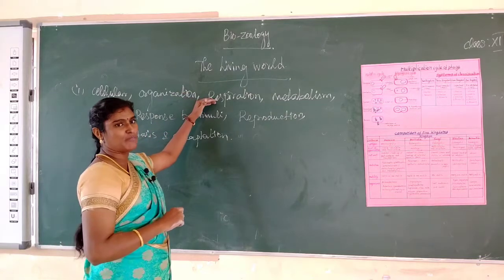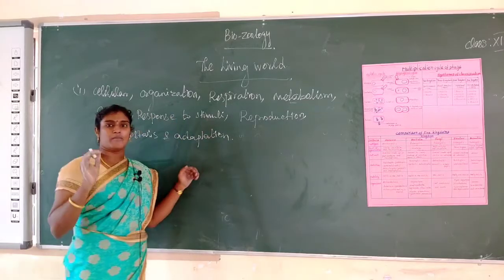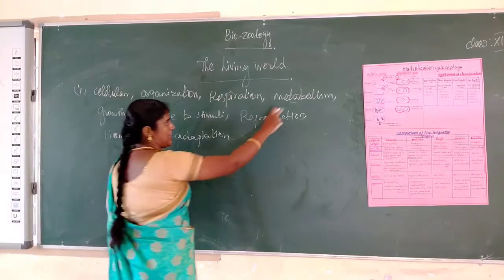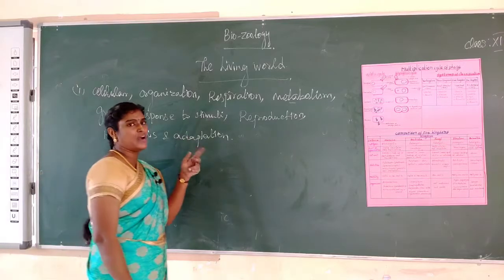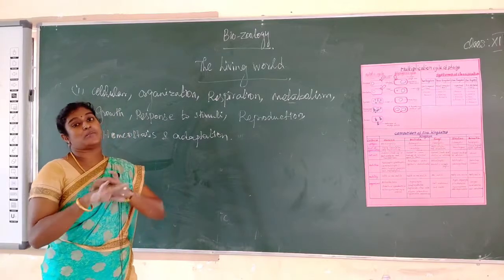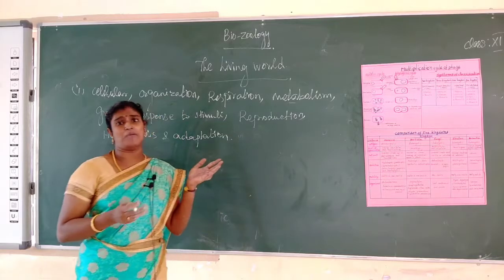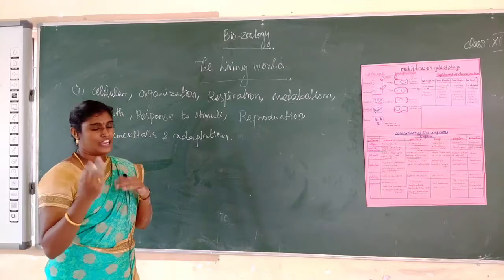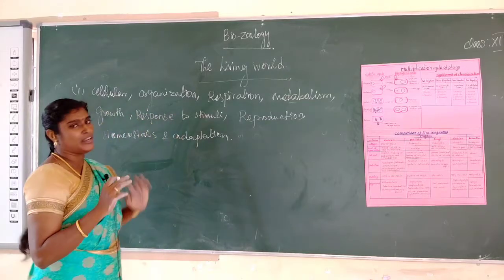Next one, respiration means exchange of gases. What is the meaning of metabolism? Metabolism means all the chemical reactions taking place inside the living organism. Metabolism is also of two types, as I already told in botany classes: anabolism and catabolism. Anabolism means a building process, and catabolism means a breaking down process. An example of anabolism is the synthesis of proteins from amino acids, and an example of catabolism is glucose split into carbon dioxide and water.